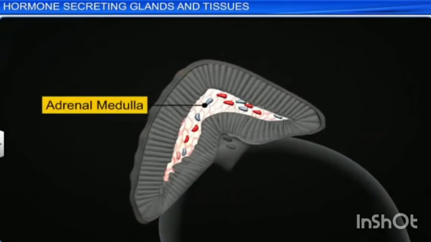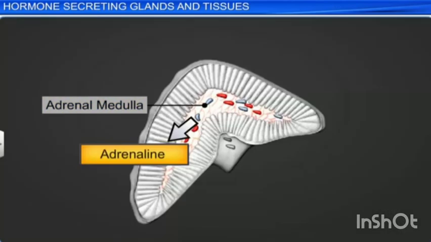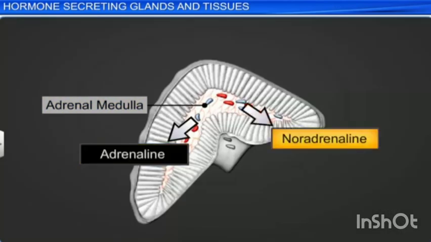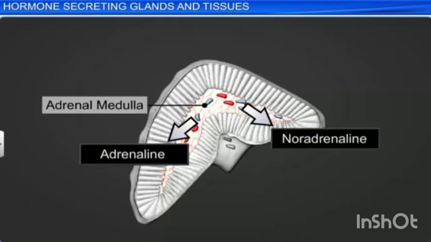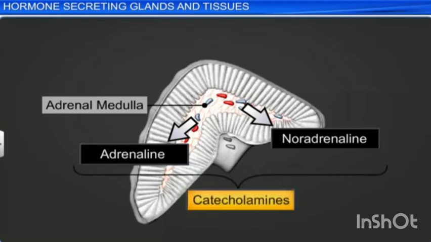Next is the adrenal medulla. It is the central part of the adrenal gland and is composed of ovoid and columnar cells which are found around the network of blood capillaries. Adrenaline and noradrenaline are the two hormones secreted by the adrenal medulla. Both adrenaline and noradrenaline are also called catecholamines. So what are catecholamines? Adrenaline and noradrenaline are catecholamines, right?